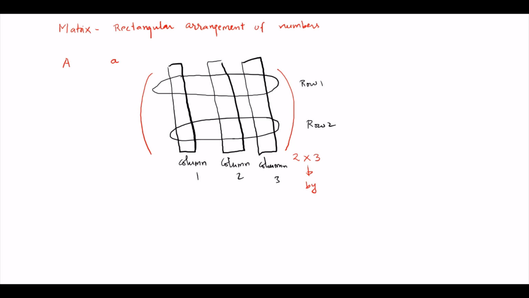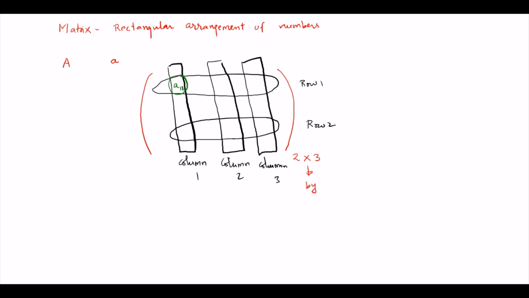Now I have to put the elements here. The first row and first column region is where I put the first element, a11, with the first row index and the first column index.